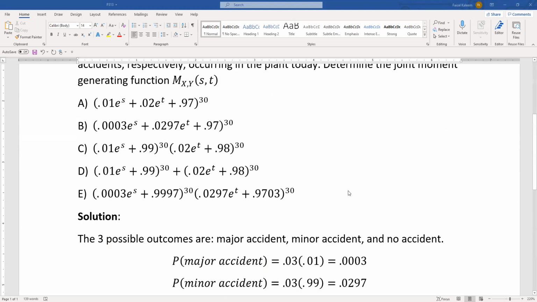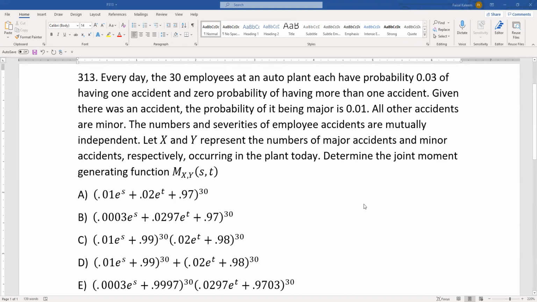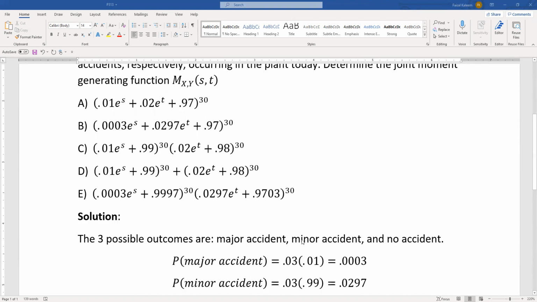So there are three possible outcomes. Either there will be a major accident, minor accident, or no accident. Since the probability of accident is 0.03, and if an accident happens, then the probability of it being major is 0.01, the probability of major accident would be probability of accident times probability of that accident being major. So 0.03 is the accident and 0.01 is the probability of that accident being major.